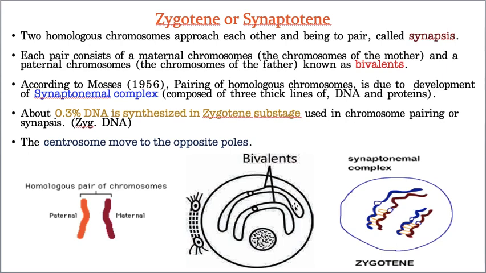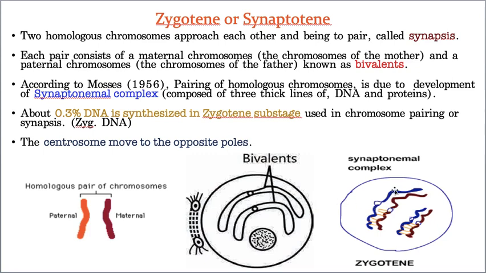But a question comes, what is that question? How does this pairing take place? Until now they were scattered all over the cytoplasm, how do they suddenly get paired? This is a very important question. This process of pairing is possible due to the development of a protein complex.